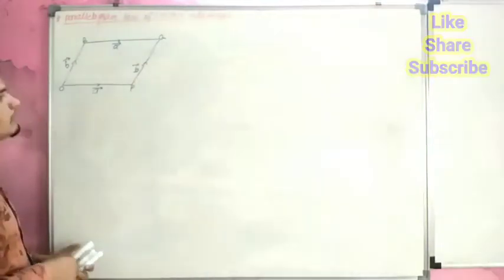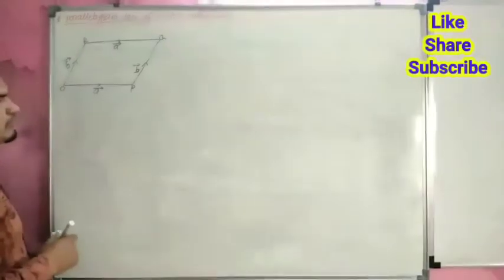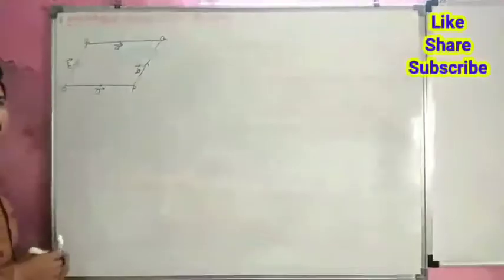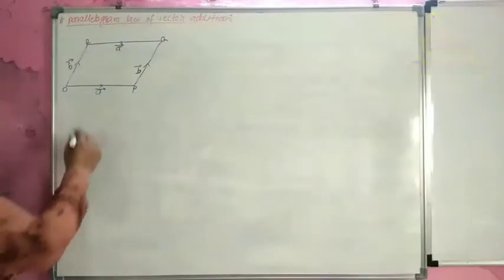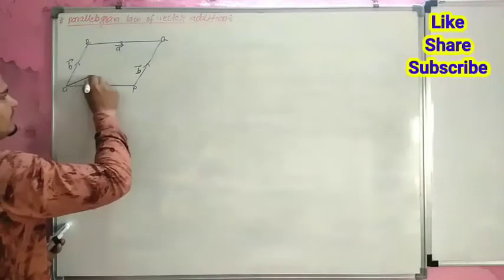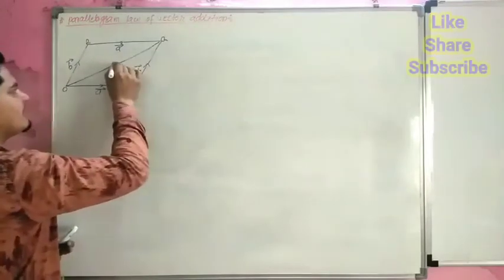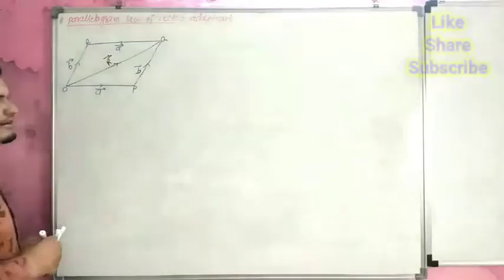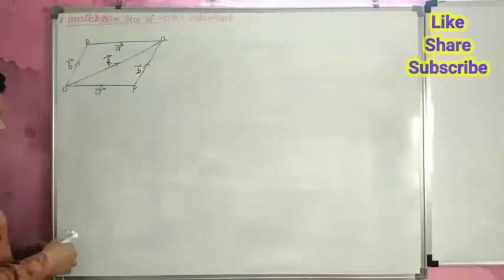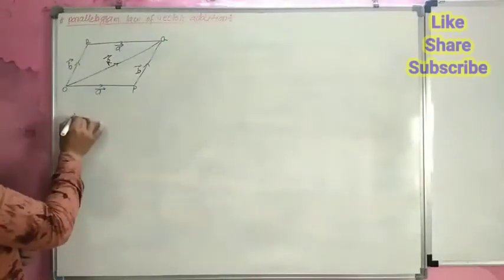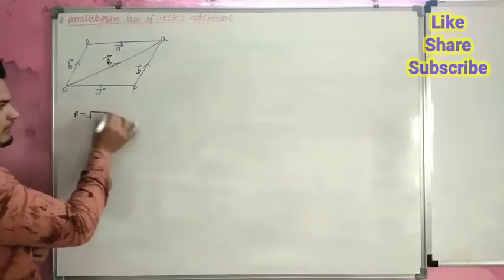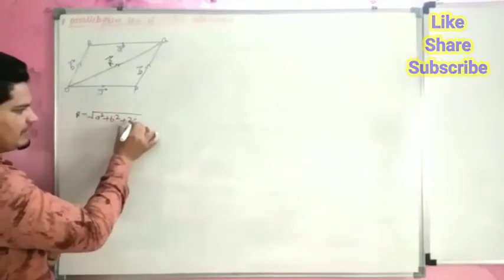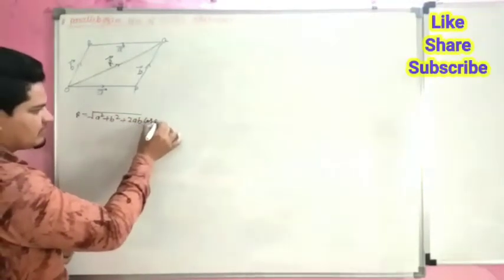Now we have to apply the Pythagoras theorem so that we can solve the parallelogram of vector addition. Here we have to write the formula of the resultant vector. This is the resultant vector, and the resultant is denoted by vector R. The formula of the resultant vector R is equal to the square root of A squared plus B squared plus 2AB cos theta.